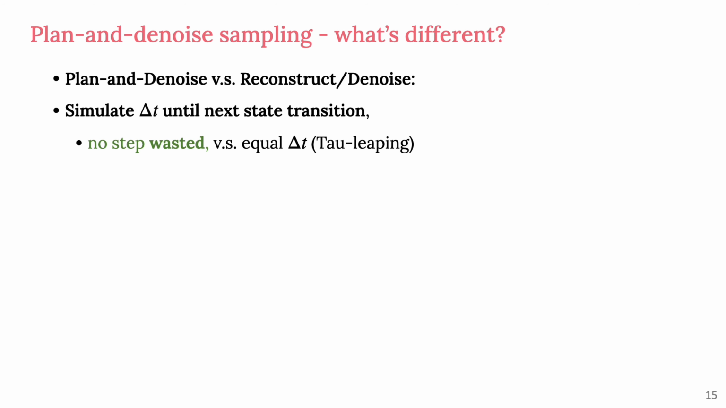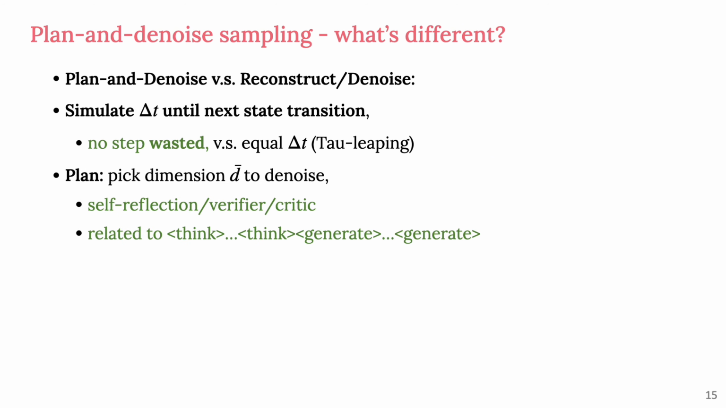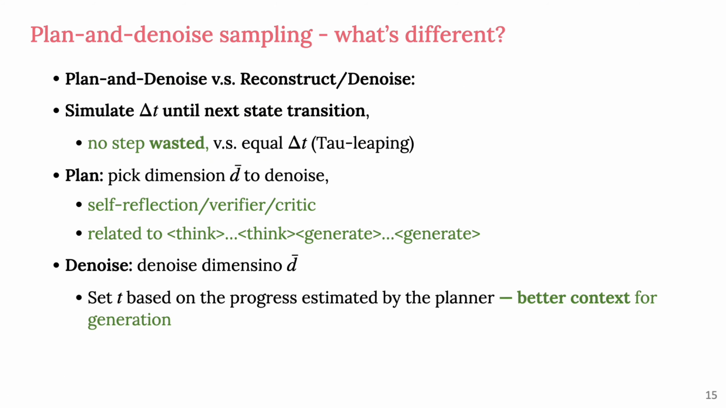The planner selects which token or dimension to denoise based on predictions from a self-critic or verifier. This component assesses the current generation and identifies which token requires improvement, much like self-reflection or thinking behavior in autoregressive language models. With the token position chosen, the denoiser is dedicated solely to refining that specific token. This plan and denoise approach enables iterative refinement of the entire sequence, continuing until the planner verifies that the sequence